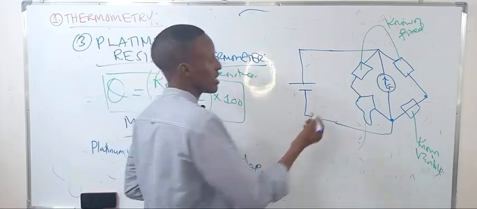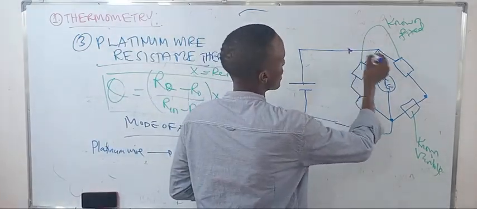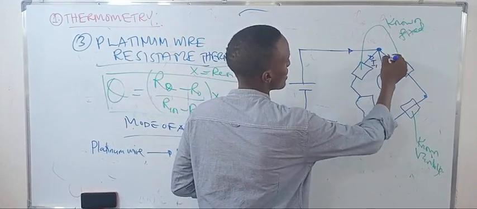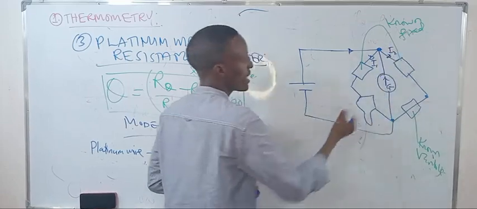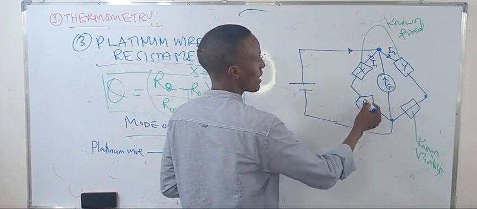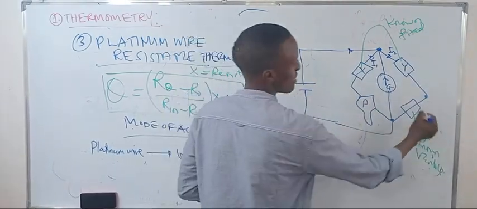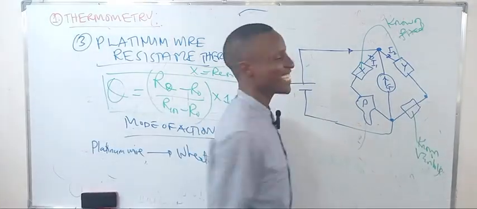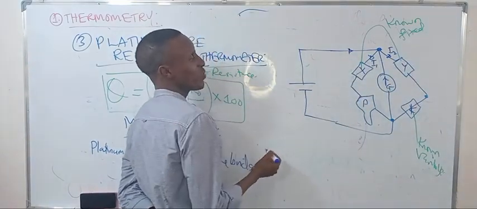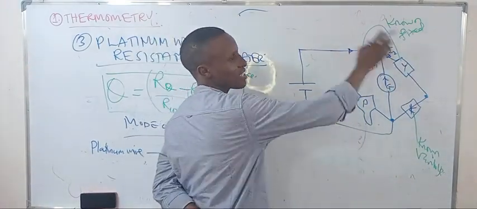If the current comes here and divides at this junction, this is current 1 and this is current 2. If this is X, this is Y, this is platinum wire P, and this is K, and these are resistances, the voltages across them are parallel.